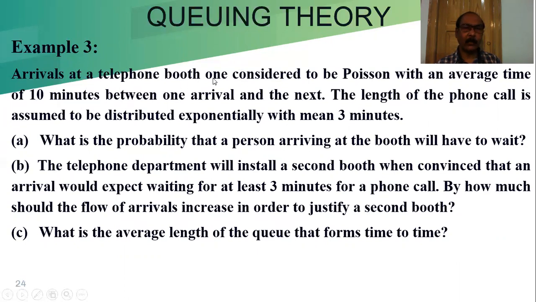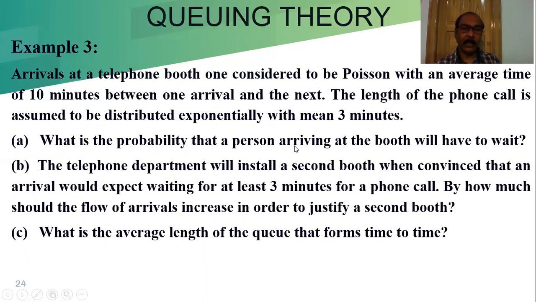Arrivals at a telephone booth are considered to be Poisson. That means arrival is described by the Poisson distribution with an average time of 10 minutes between one arrival and the next. That means the inter-arrival time is 10 minutes. The length of the phone call is assumed to be distributed exponentially with a mean of 3 minutes. That means the service time is 3 minutes and it is exponentially distributed. So that problem is under model 1, that means M/M/1/infinity/FCFS.